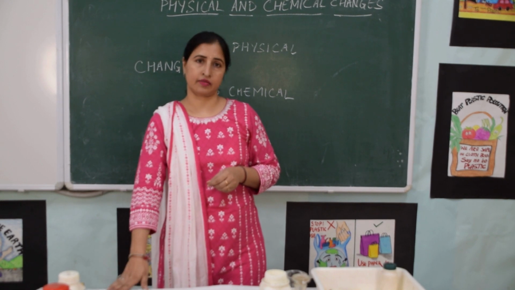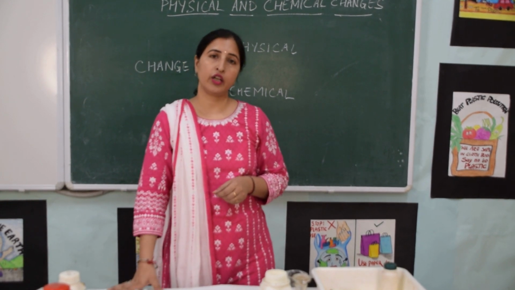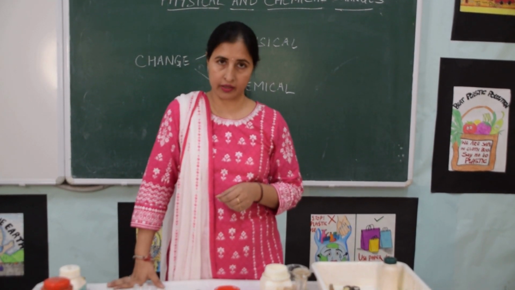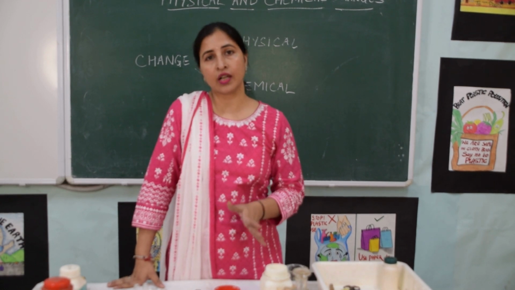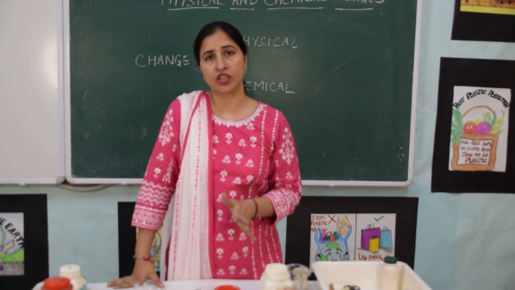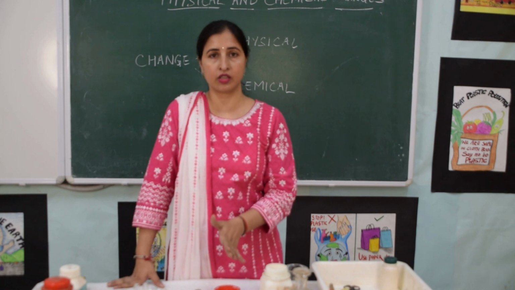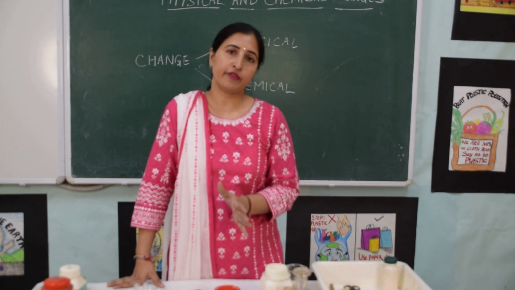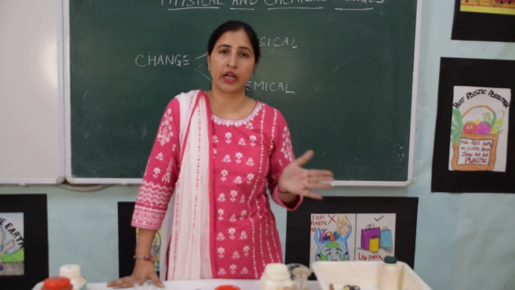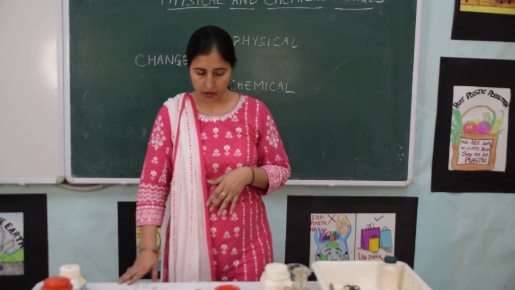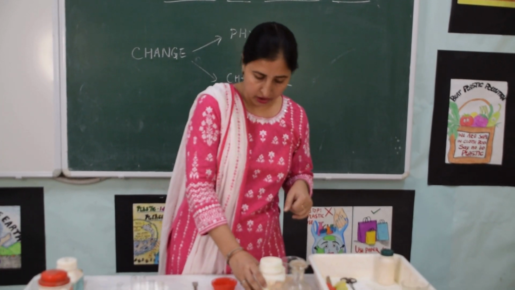What is this second layer? This is actually the layer of ferric oxide which is deposited on it. It means that the original iron is not there. So such type of change in which a new substance is formed is different from the previous change that we have just studied. I'll show you another activity also.